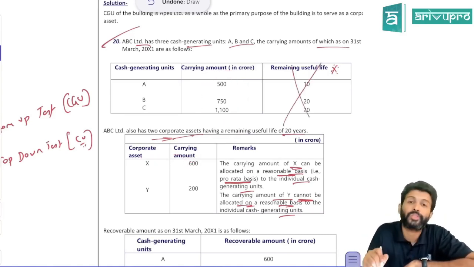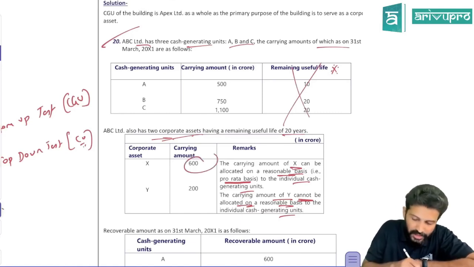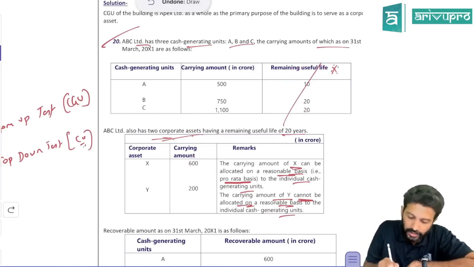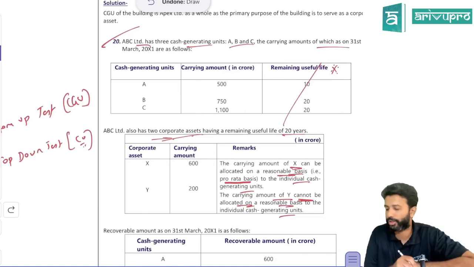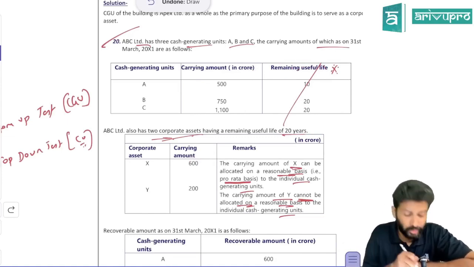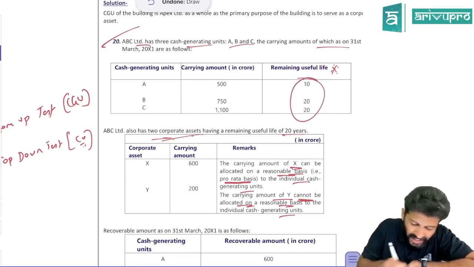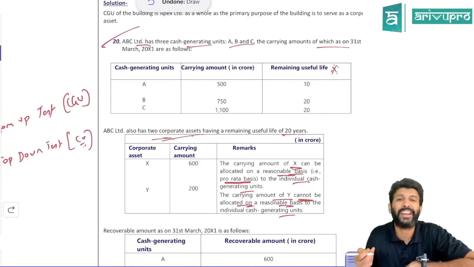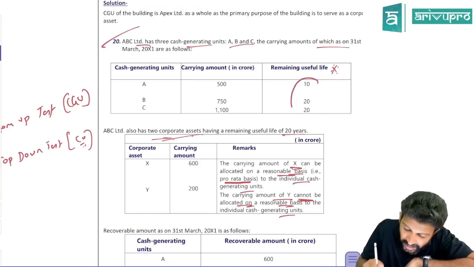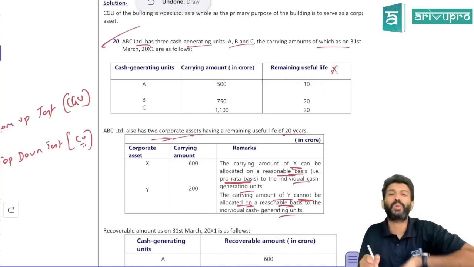But if this useful life information was not available, I would have allocated the 600 in carrying amount ratio. But here they gave useful life also. And moreover, if you check the useful life, is it the same? No, one is 10, the other one is 20. That means you also need to consider life into the picture and then only do the allocation.